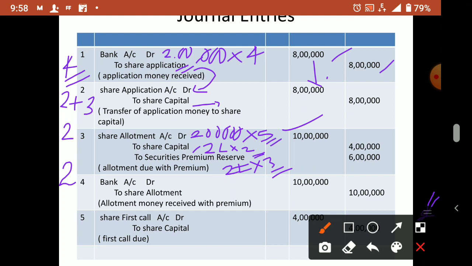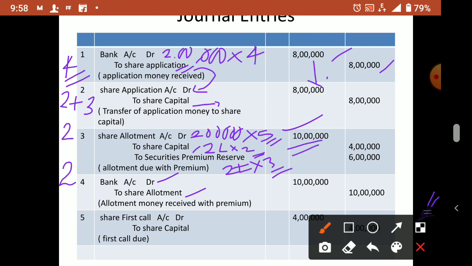First you have to write the total in debit, then 2 bifurcations in credit. The original value of allotment will go to share capital account and the premium will go to security premium reserve account. Now all money received means bank account debit to share allotment, full 10 lakh received including premium.